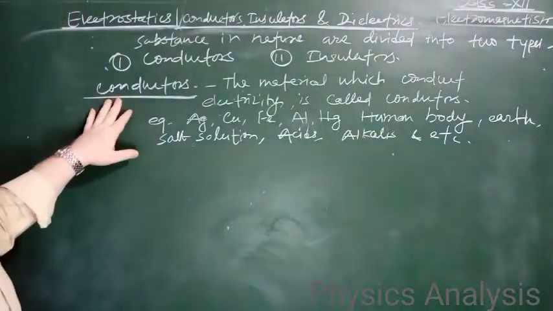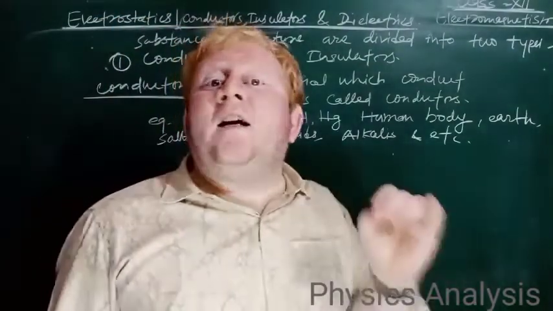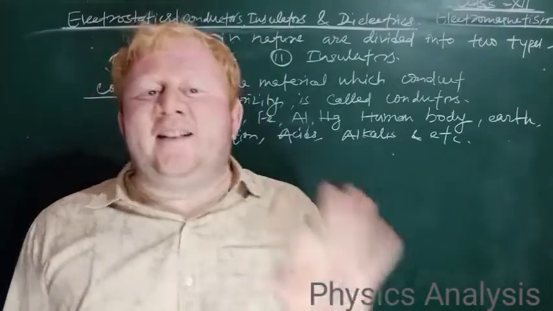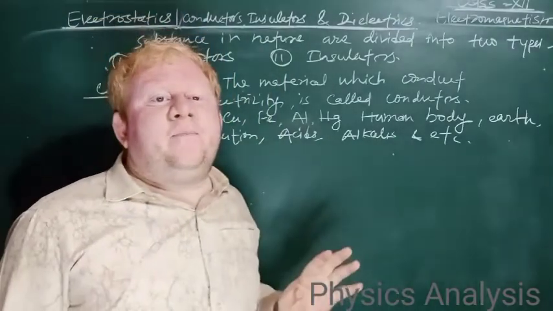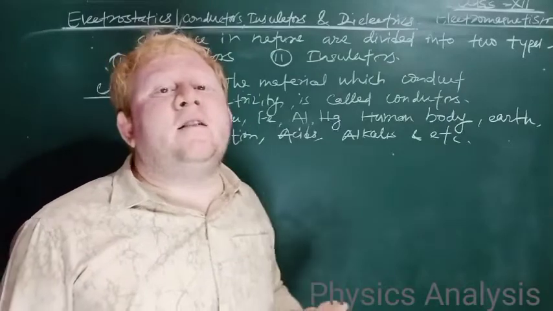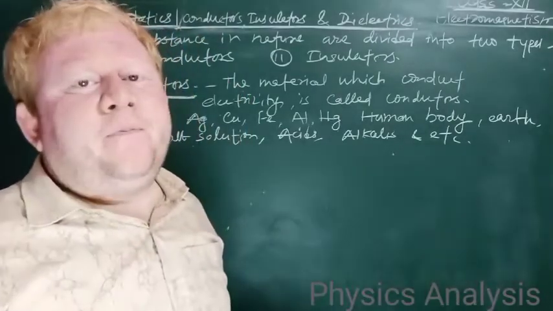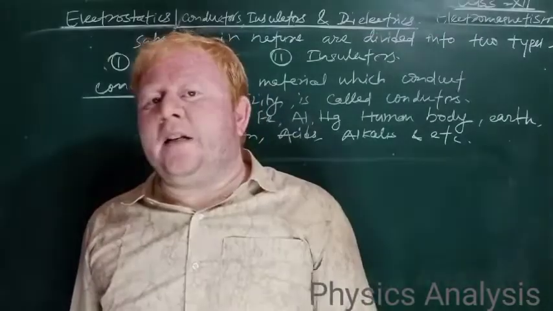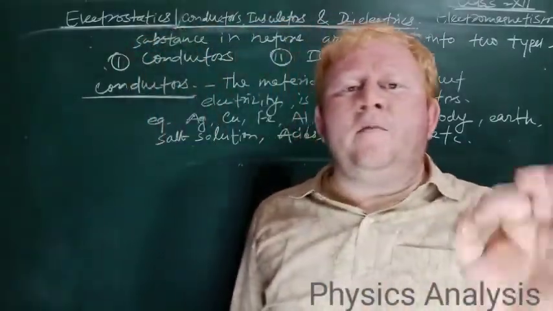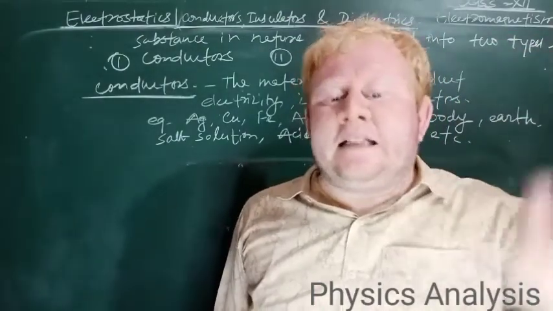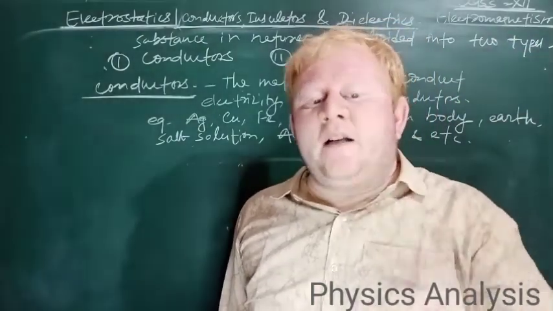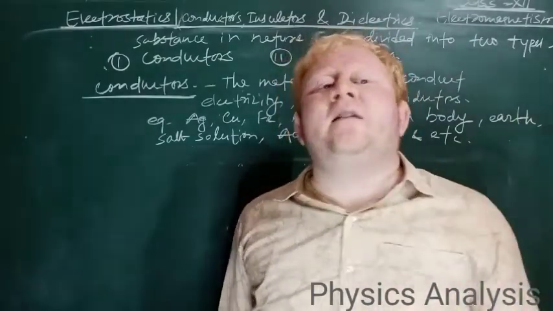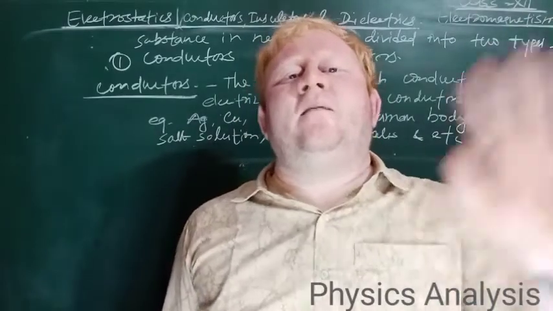Now the question is, why are conductors conductors? Why are conductors not insulators? Why do they conduct electricity? It's a very genuine question. Conductors consist of free electrons. These free electrons move randomly in different directions inside the metal. In an external electric field, these free electrons drift in a direction opposite to the direction of the field. This is how conductors conduct, right?